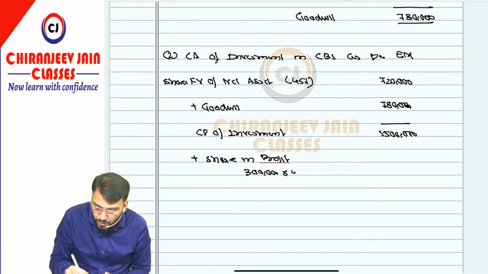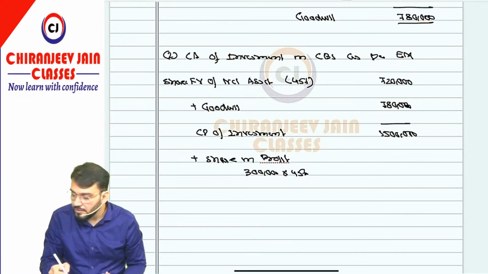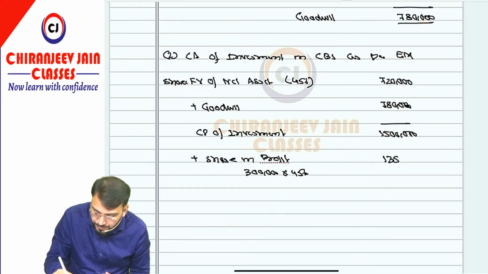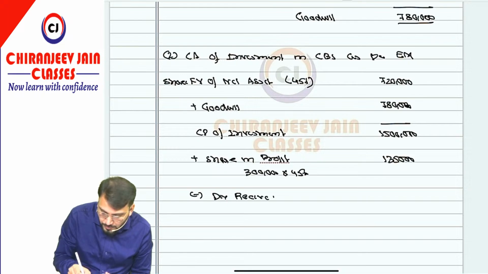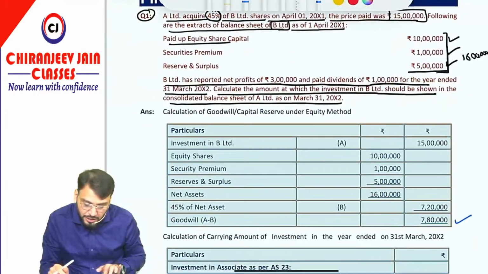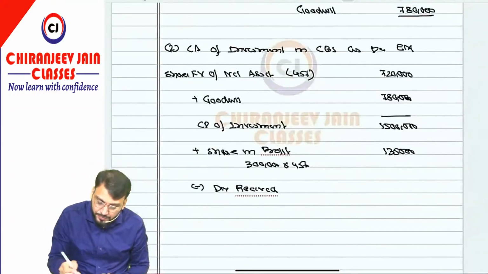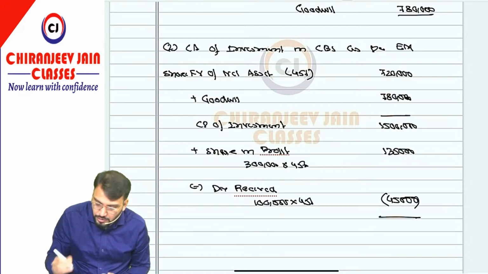So 3 lakh's 45% is 1,35,000, which will be added. And then we subtract the dividend received. How much dividend is paid? Dividend paid is 1 lakh. So 1 lakh's 45%, that is 45,000, minus that.